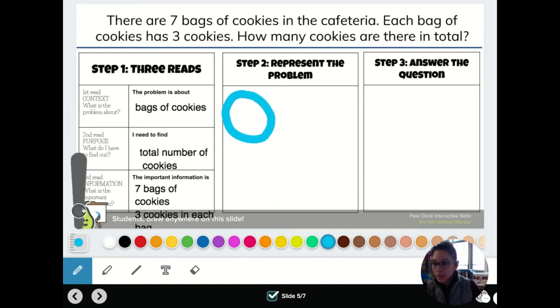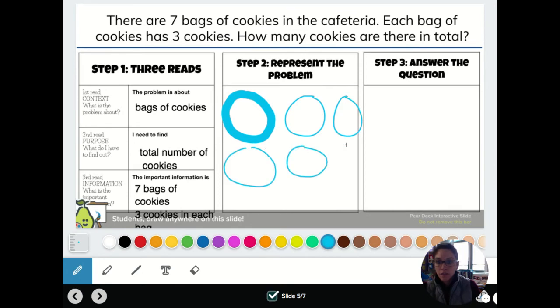I'm going to make it smaller. 1, 2, 3, 4, 5, 6, 7. There are my 7 bags of cookies, from this piece of information.